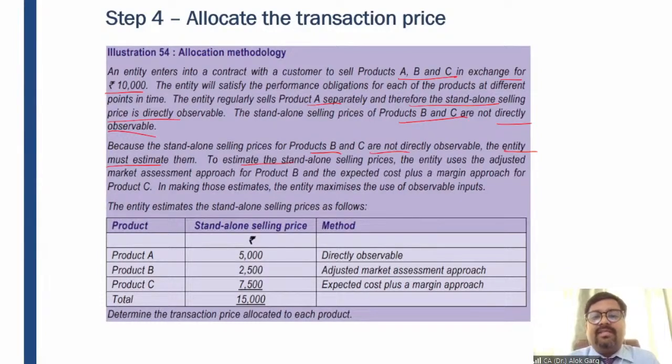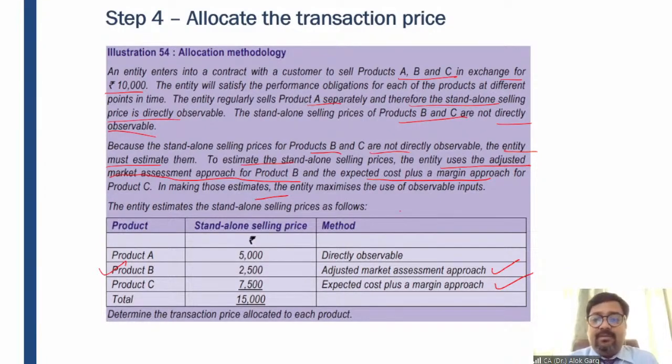To estimate the standalone selling price, the entity uses the adjusted market assessment approach for product B. And for product C, the entity is using the cost plus margin approach.